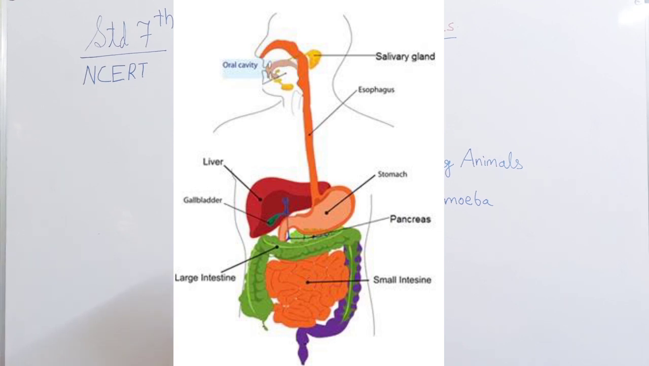The inner wall of the small intestine has thousands of finger-like outgrowths. These are known as villi. Now what do the villi do? Villi increase the surface area for absorption of digested food. Each villus has a network of thin and small blood vessels close to its surface.